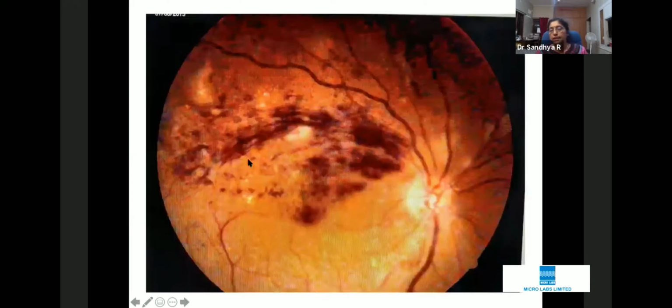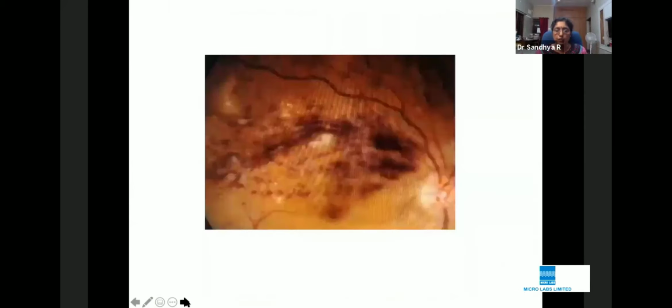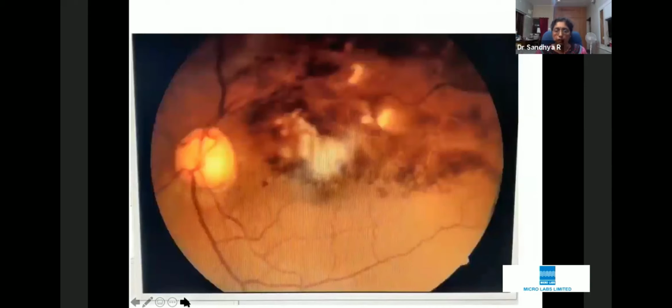Now, how are these hemorrhages? Maybe not so clear in this picture. And this picture shows, look at their configuration. They are striate, they are flame shaped, telling us that they're mostly in the superficial layer. There are some hemorrhages which are blotchy and which appear deeper. And look at these are the red areas. And now look at these white areas, which are very superficial, obscuring the hemorrhage or adjacent to the hemorrhage, and they're nothing but cottonwool spots.